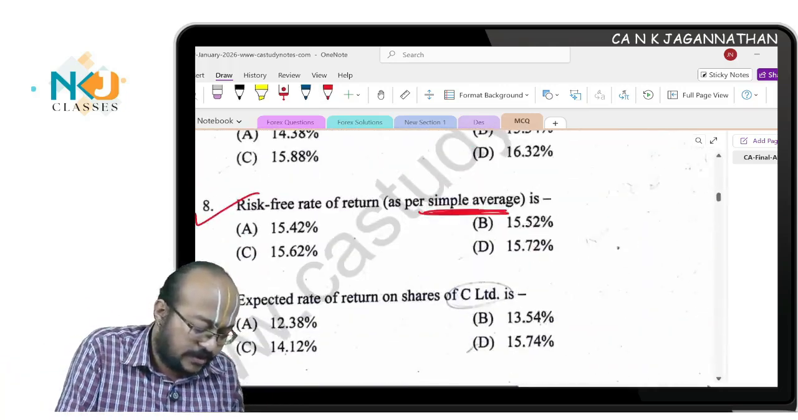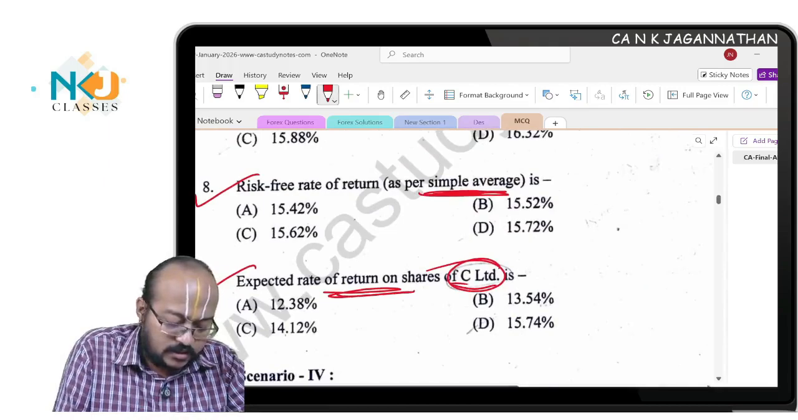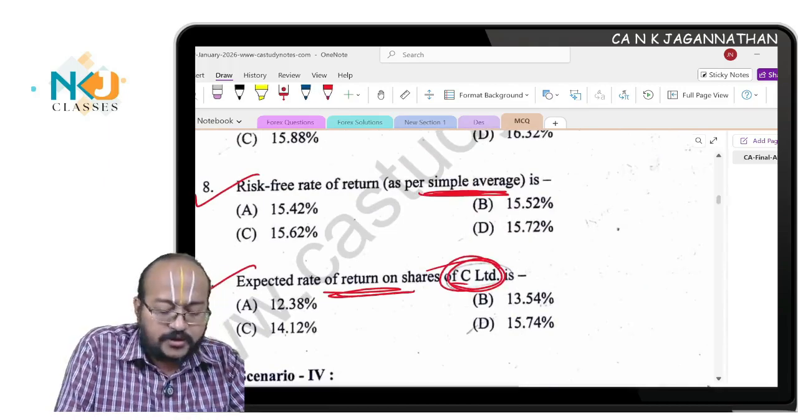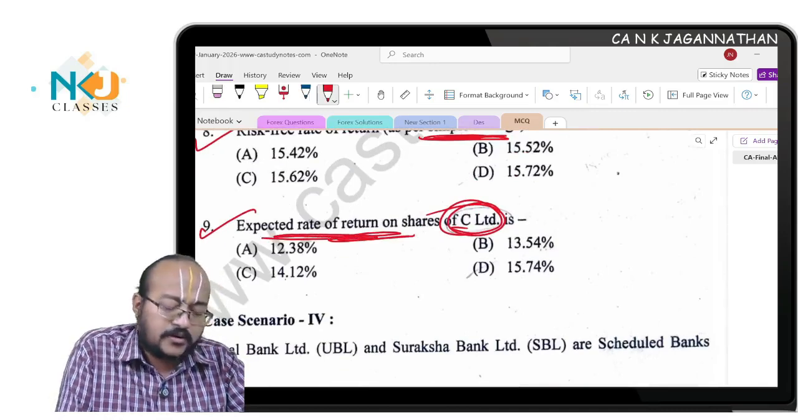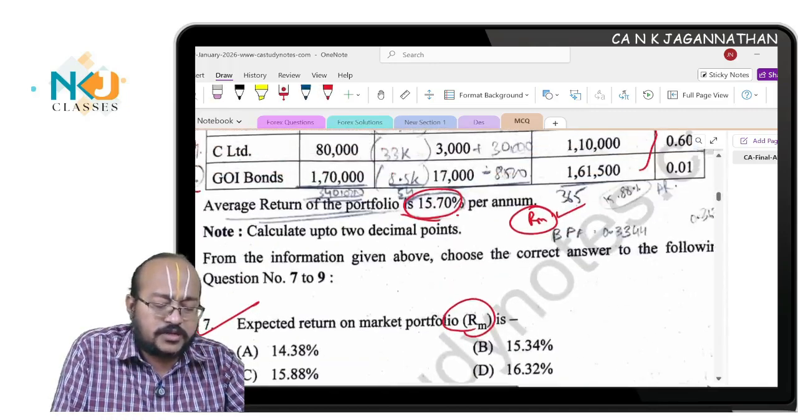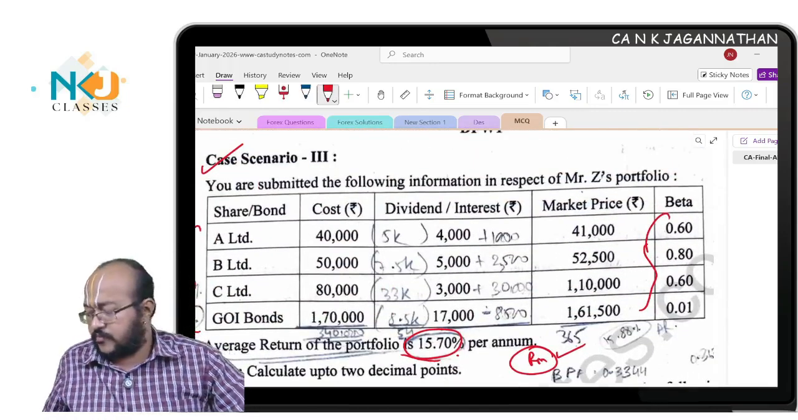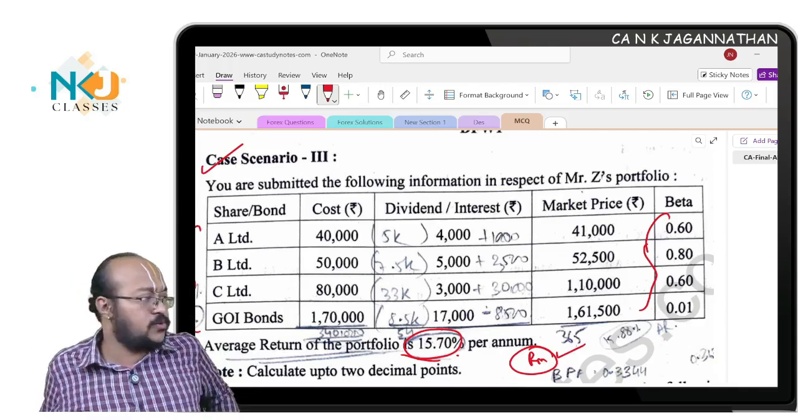Next, what they are asking is the return of security C. Return of security C is RF plus beta into RM minus RF. Expected rate of return and required rate of return, they are using interchangeably. Beta into RM minus RF you can use and solve.